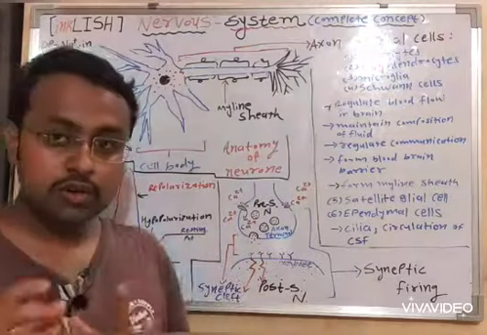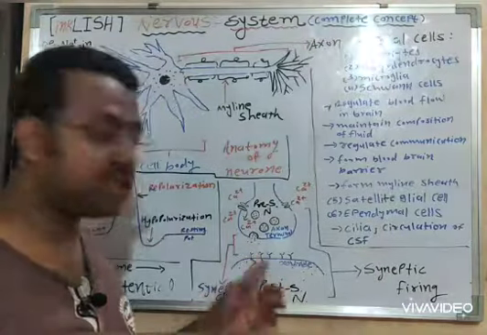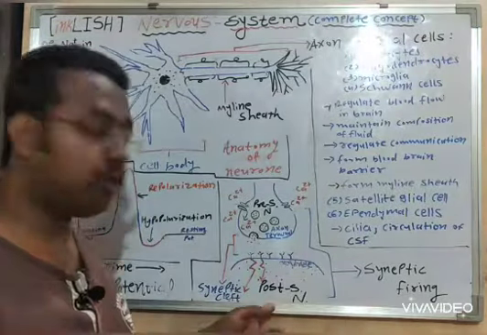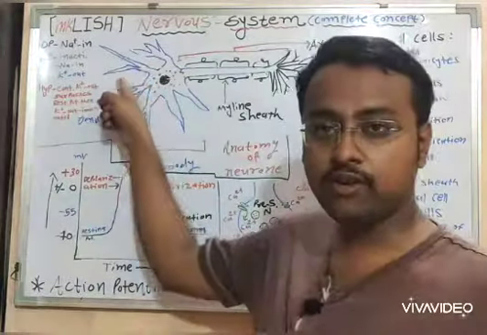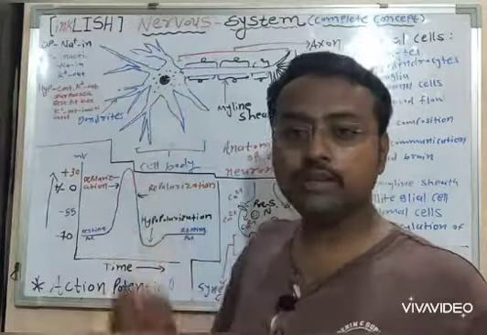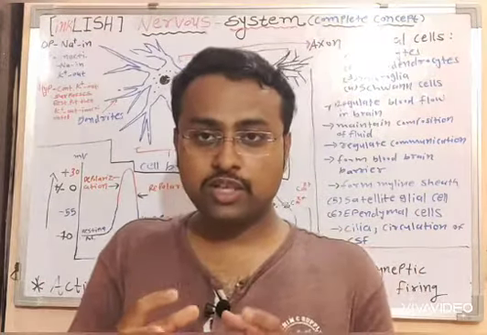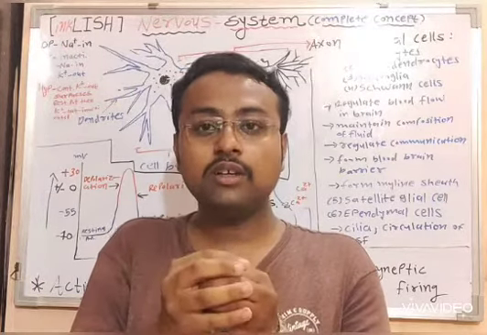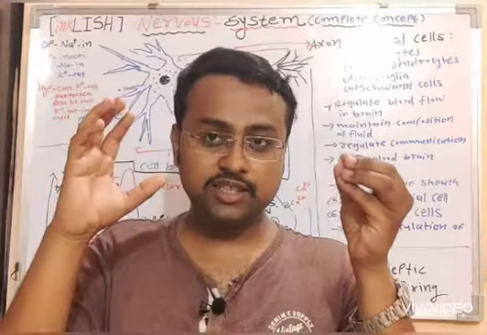So the substances or neurotransmitters which are released into the synaptic cleft will be picked up by the specific receptors present on the postsynaptic neuron's dendrite. Now the dendrites have received that neurotransmitter. Once the neurotransmitter forms the ligand receptor complex, this is the neurotransmitter, it is also called a ligand, and this is the receptor.